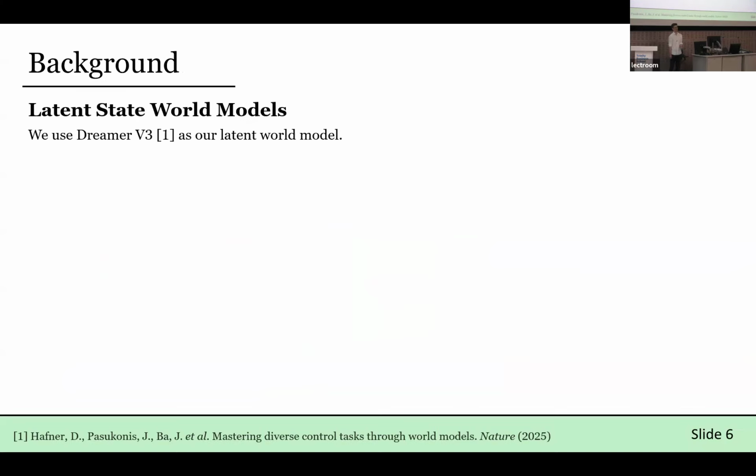Before we get into how we actually train this, just a couple of quick bits of background. We use the Dreamer v3 state-of-the-art latent world model as our method for learning this world representation.